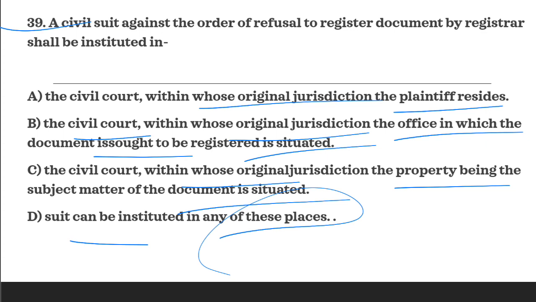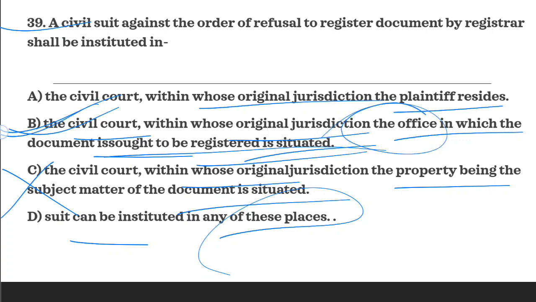So there can be a confusion that most of the times we think that the jurisdiction would be where the property is situated, but C would be the wrong answer. B is the correct answer. It provides within whose original jurisdiction the office in which the document is sought to be registered is situated. So the office where the document is presented for registration, the civil court within whose jurisdiction that office is situated. So B is the correct answer.